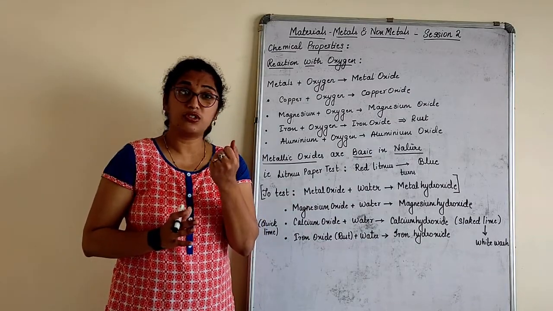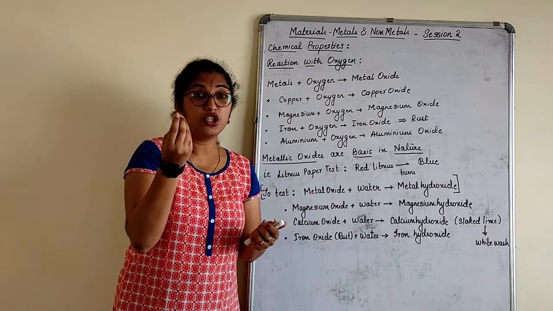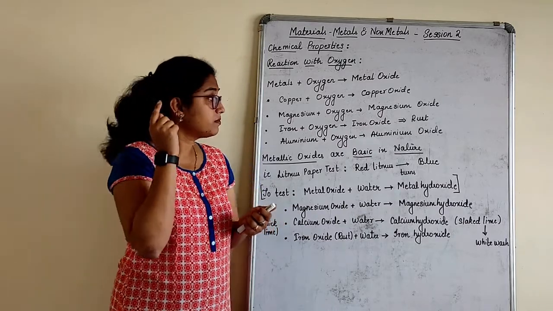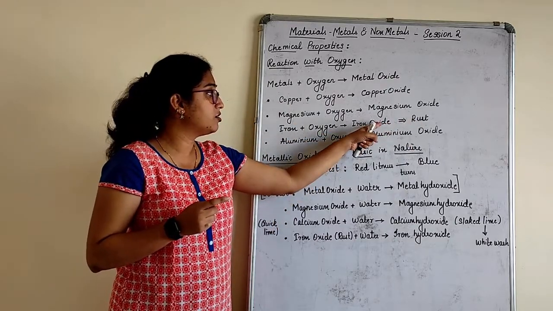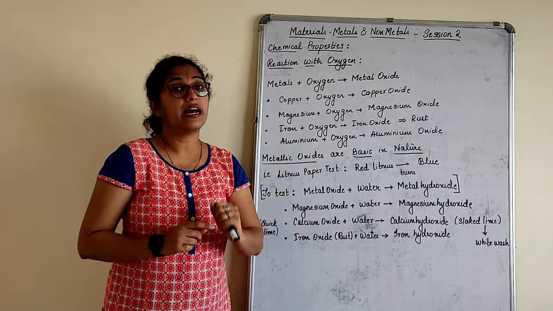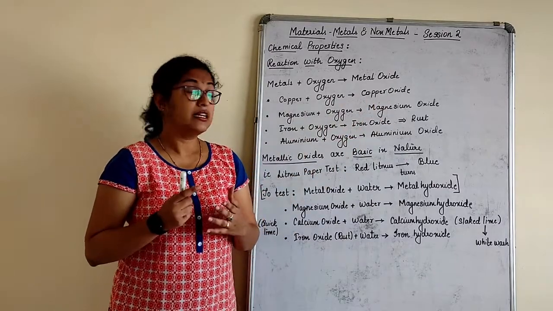That actually catches rust, right? So if you just scrape it, you get a reddish or a brownish color powder. That is actually called rust, which is nothing but iron oxide. What is rust? It is iron oxide. What is iron oxide? Iron oxide is nothing but rust.